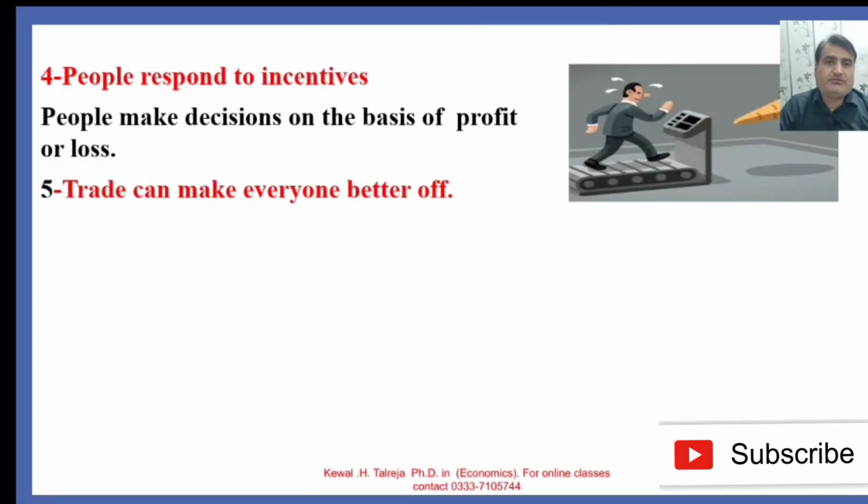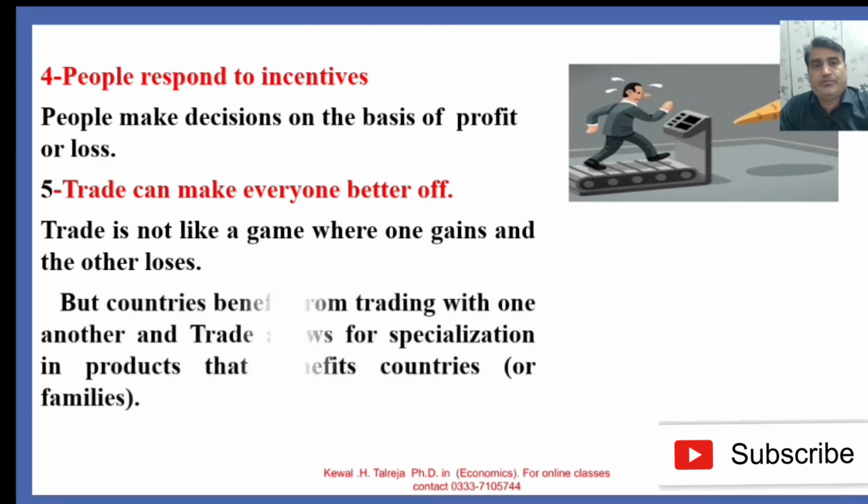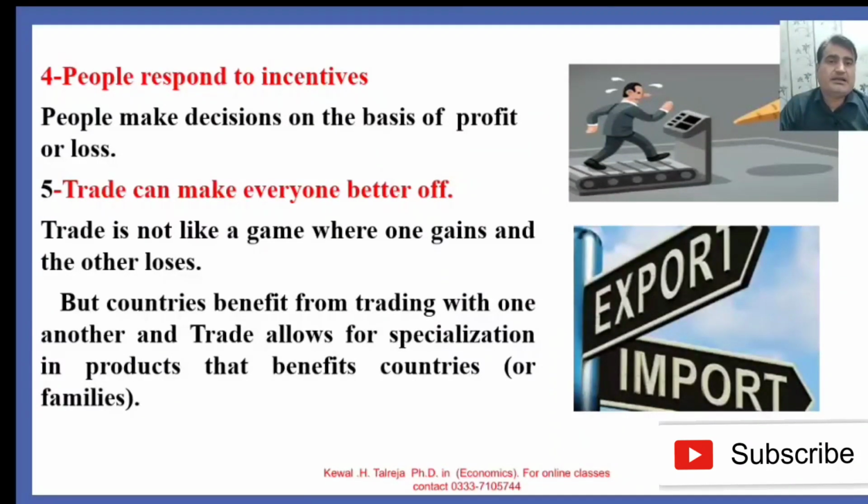The fifth principle of economics is that trade can make everyone better off. Trade is not like a game where one gains and the other loses, but countries benefit from trading with one another, and trade allows for specialization in products that benefit countries or families. So by exporting and importing products, trade can make everyone better off.